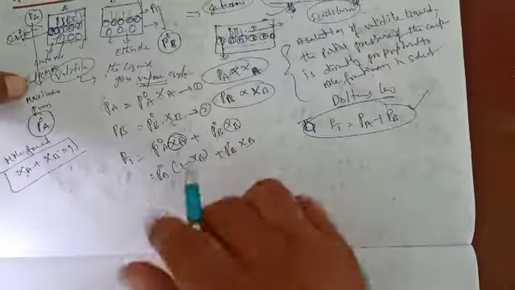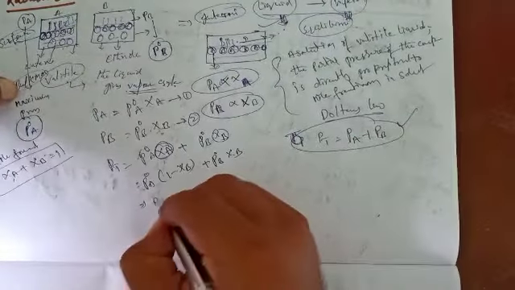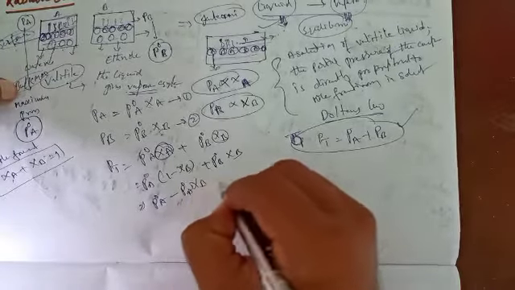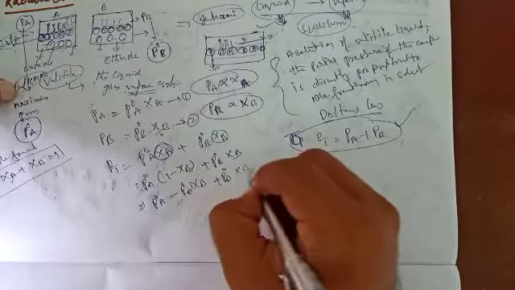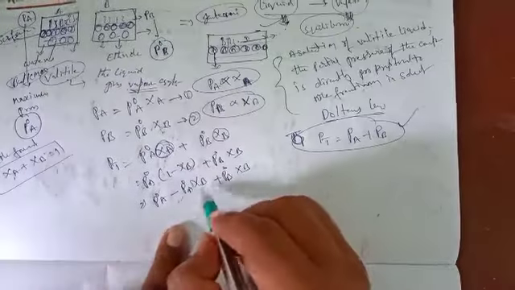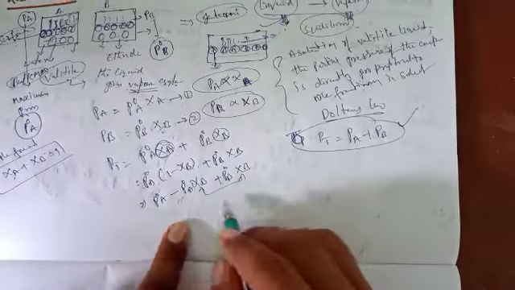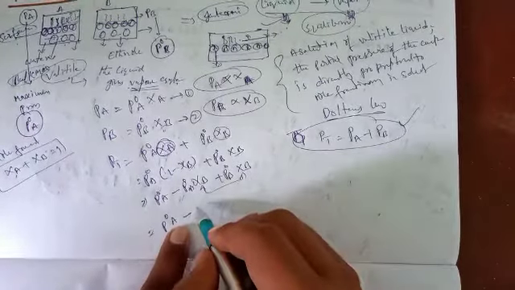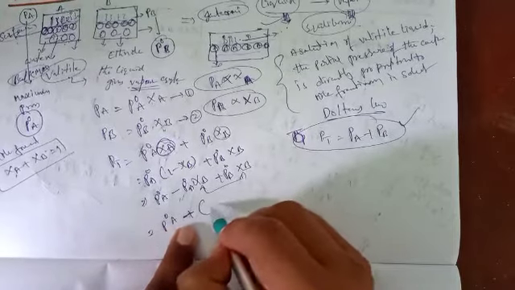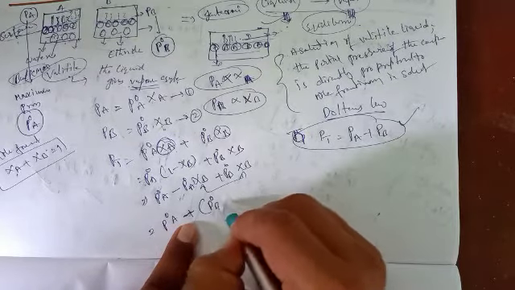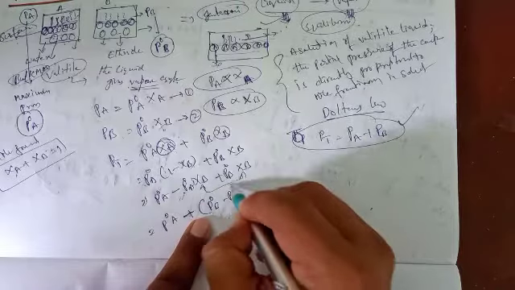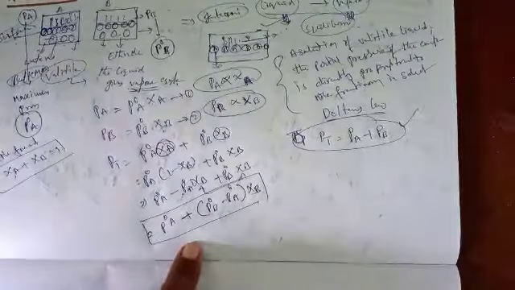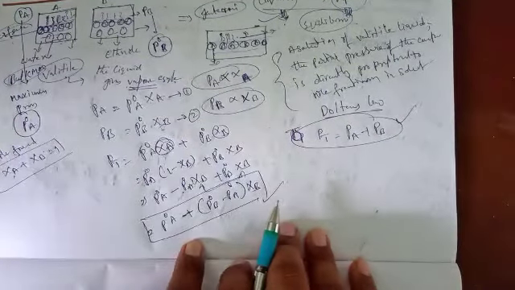Okay students, P naught A multiplied with 1 gives P naught A, minus P naught A into XB, plus P naught B into XB. Taking XB common, we get P naught A plus (P naught B minus P naught A) into XB. Okay students, this is the Raoult's law equation.